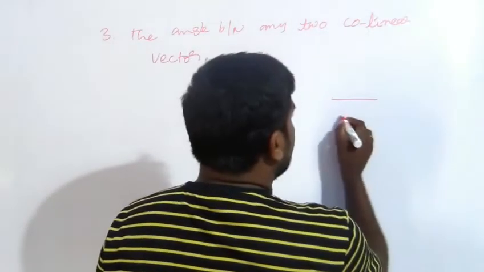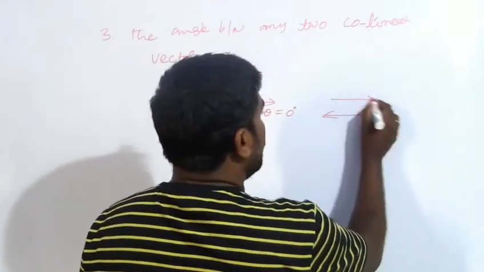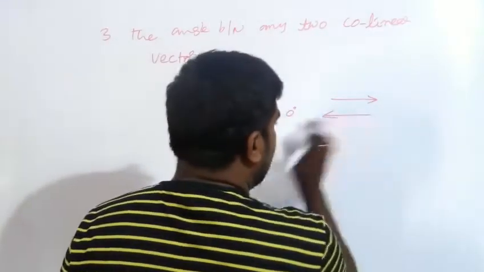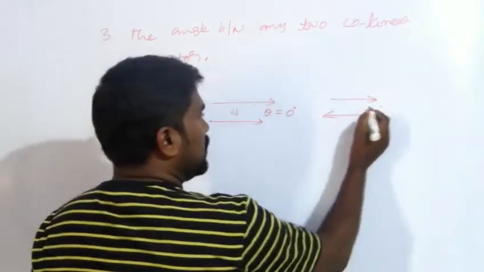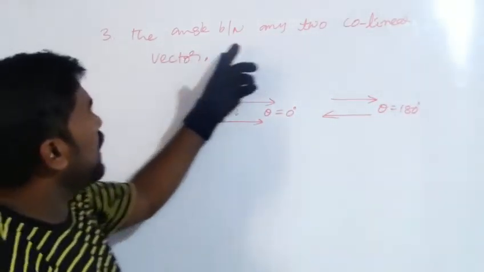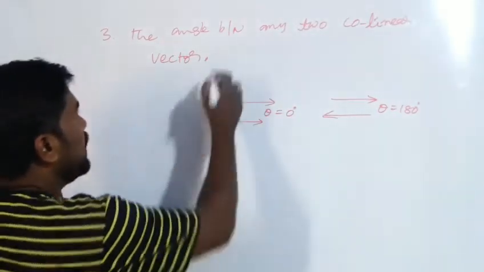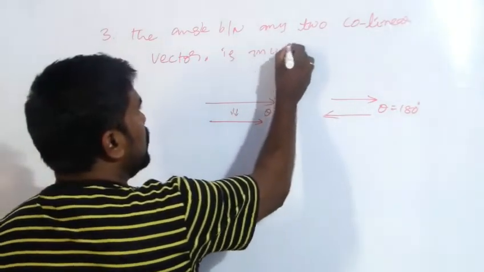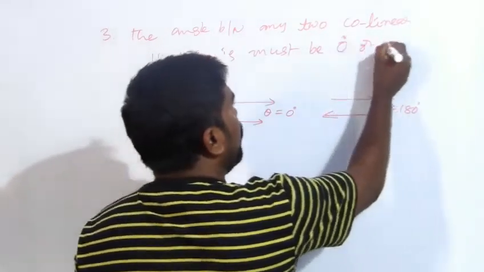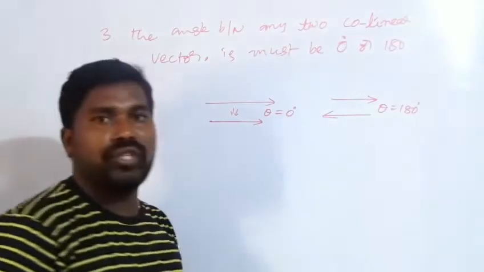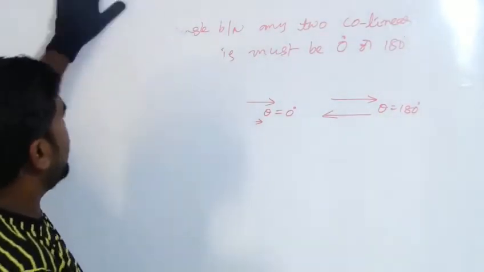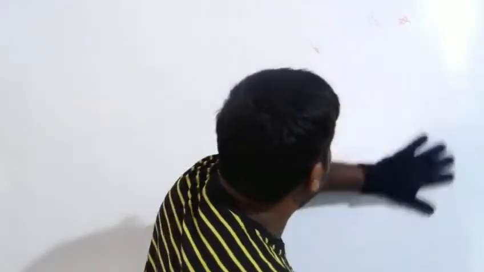And here there are two vectors with opposite directions. This is nothing but anti-parallel or unlike vectors. Then theta is equal to 180 degrees. So what I am saying is, the angle between any two collinear vectors must be 0 degree or 180 degree. This is the main point. And coming to the next point.